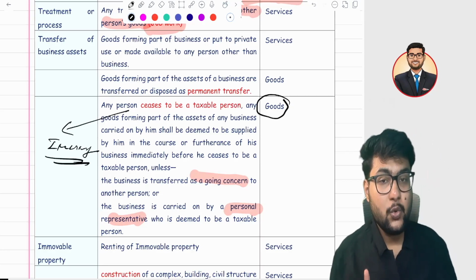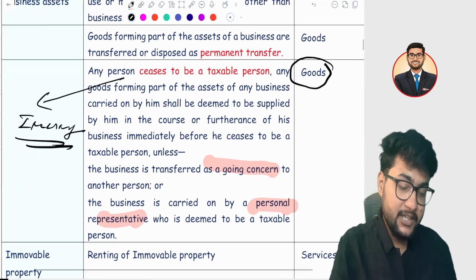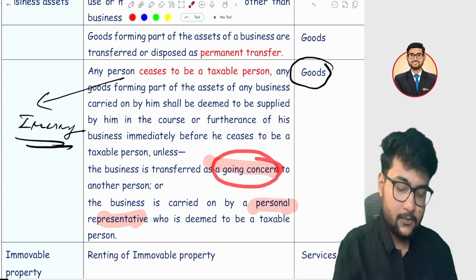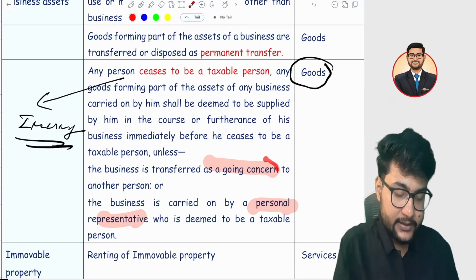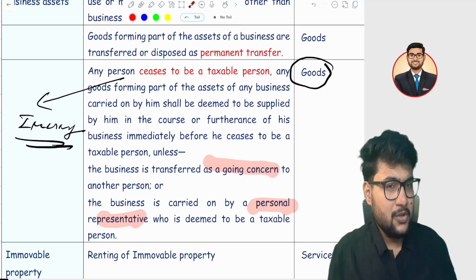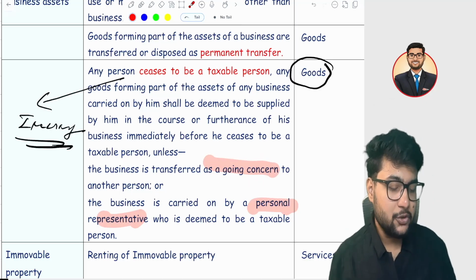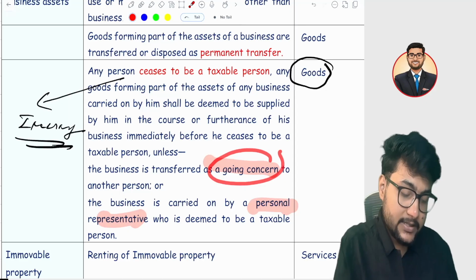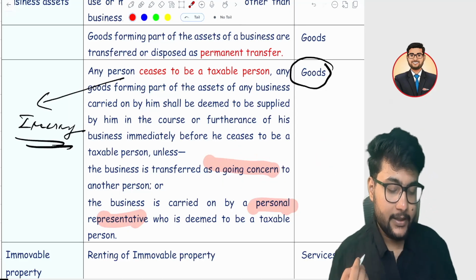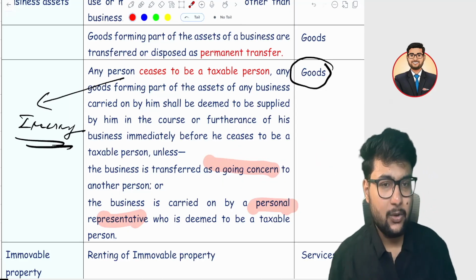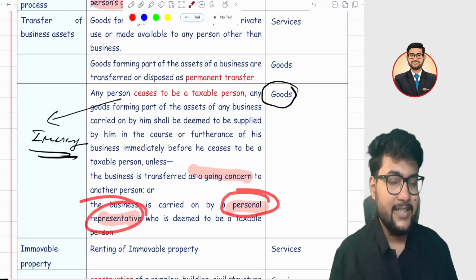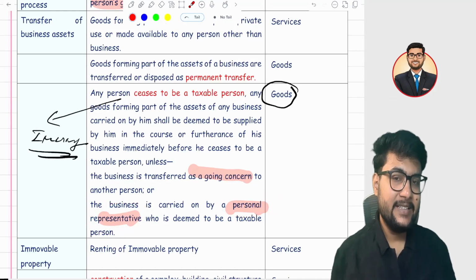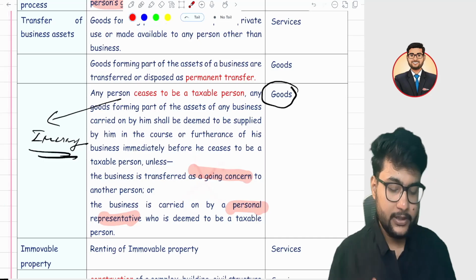But there are two exceptions to it. If you are transferring as a going concern, suppose you are transferring the business to your son as a going concern, because your son is now mature, then in that case it is not a supply. Or there can be a second case, suppose you are dead now and your business is carried on by your personal or legal representative, then in that case it is not a supply. I hope it is clear.